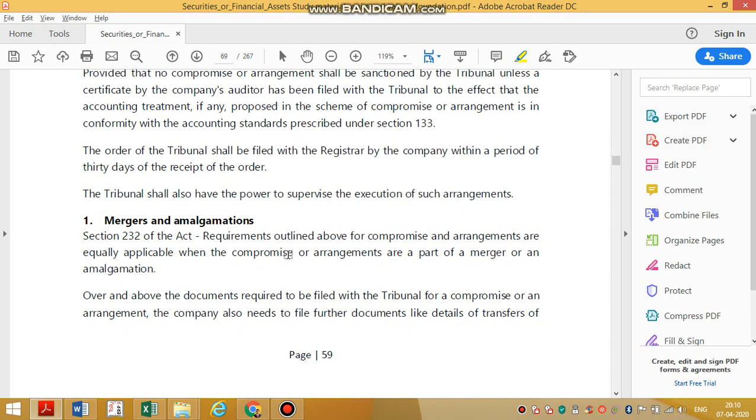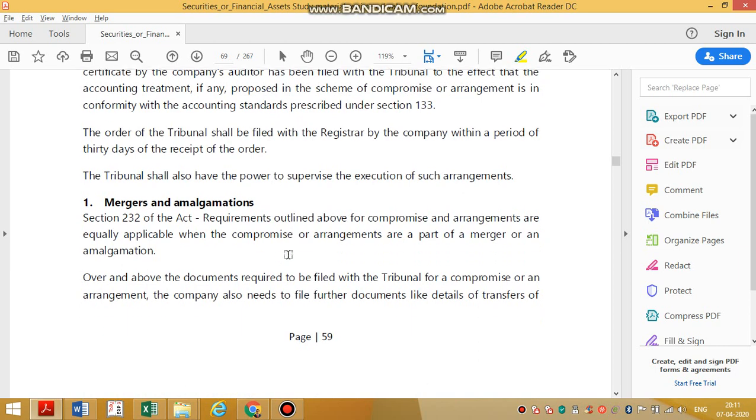Now next, we have to keep in mind two things. What is the climax of this chapter? That section 230 climax is either the debt will be converted into equity. Then variation of the voting rights. Then compromise. Some creditors say instead of 100 rupees, I will give only 70 rupees to you. Balance, I will give some equity to you. Some kind of compromise will be arranged. That's the climax. Once the order is passed by NCLT, it is binding on all the people. Also keep in mind the accounting standard has to be followed.